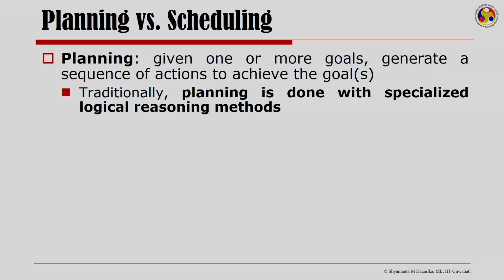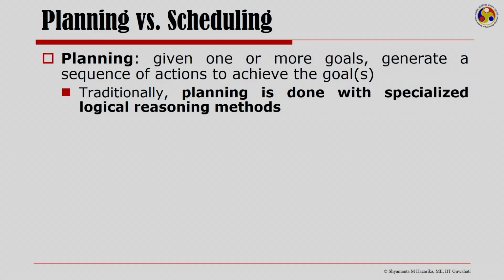Now, if you look at planning vis-a-vis scheduling, then planning, as we have seen up till now, is about having one or more goals and then generating a sequence of actions to achieve the goal.